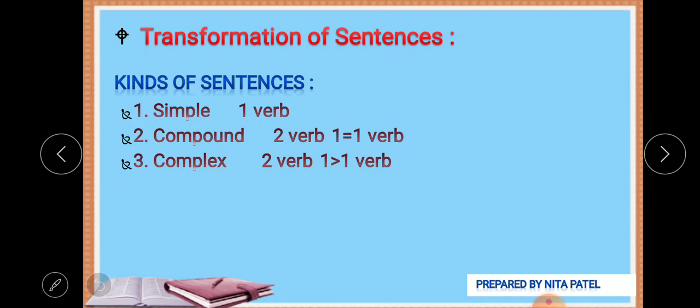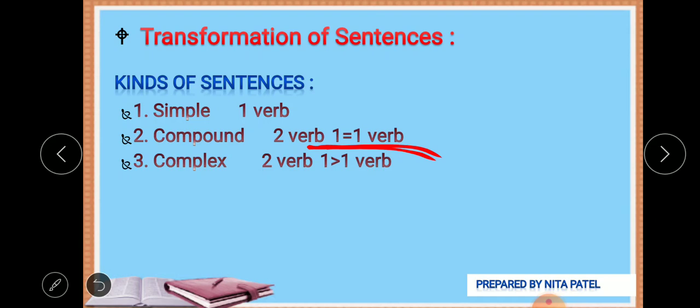Now, how can we tell which sentence is compound or which is complex? For that we will need this helpline. Don't worry, it's not a math formula.